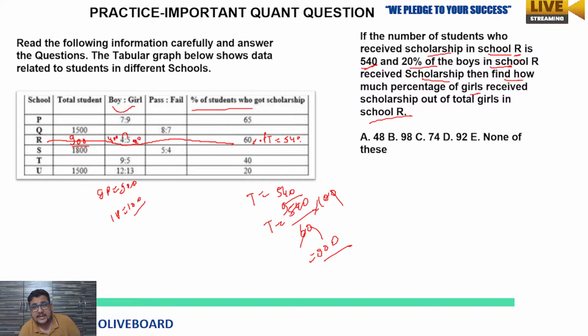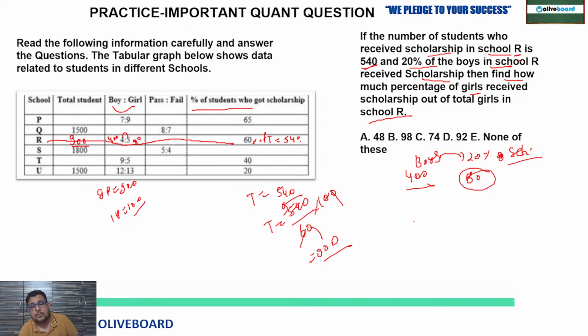Now what are they saying? 20% of the boys in school R received the scholarship. Boys are 400, and 20% got the scholarship. So scholarship received by 20% of 400: 10% is 40, multiplied by 2 means 80.